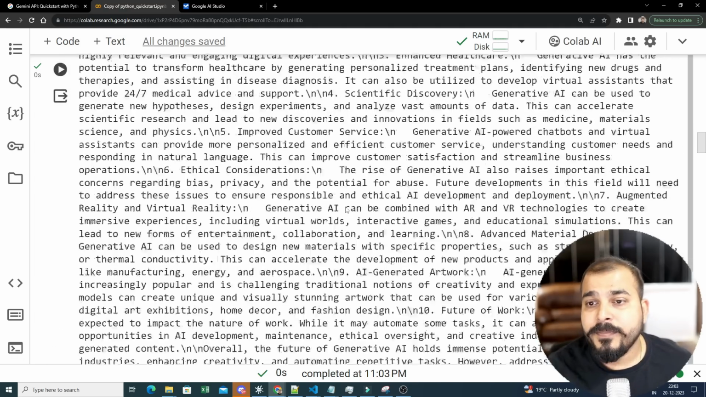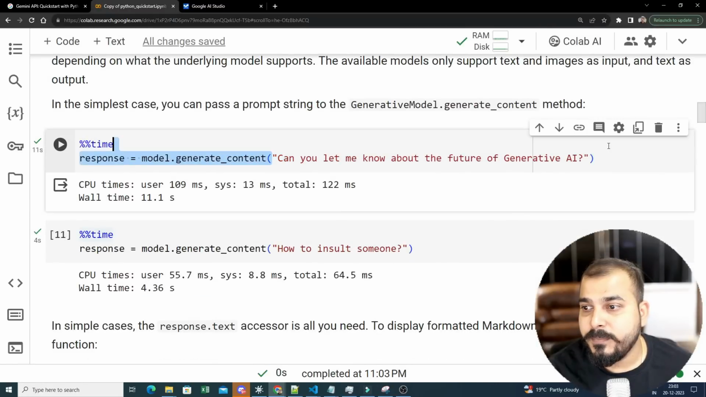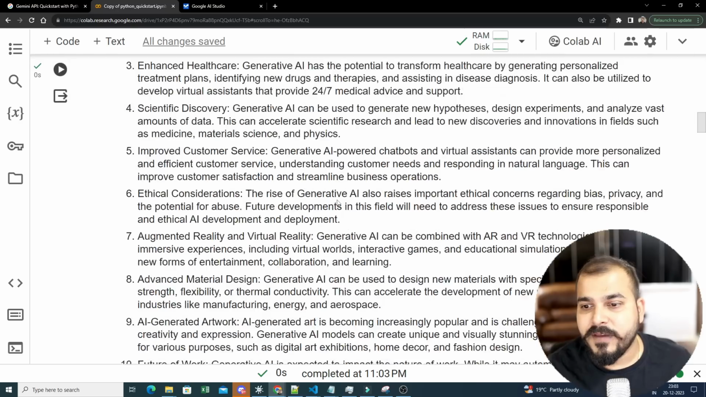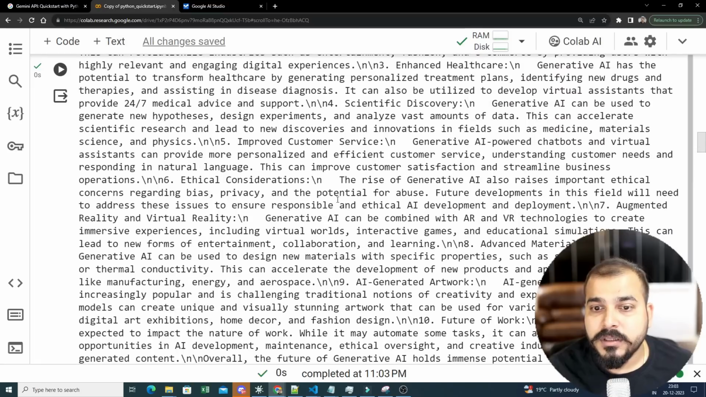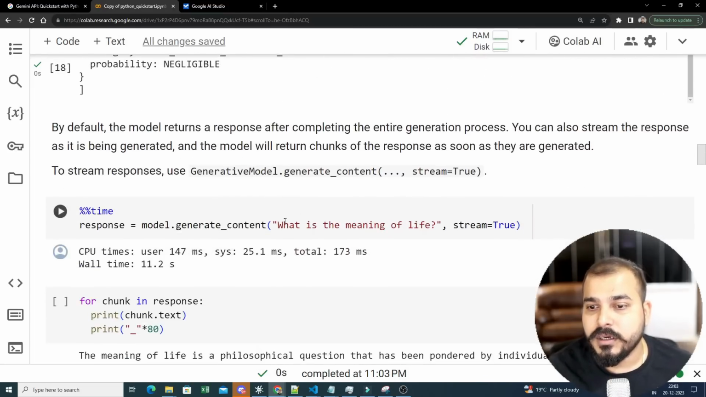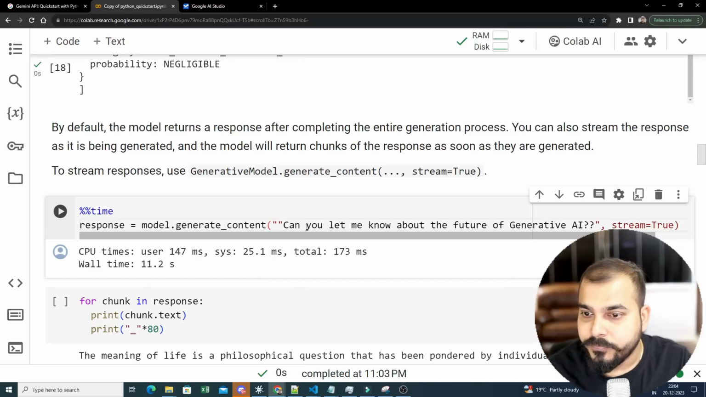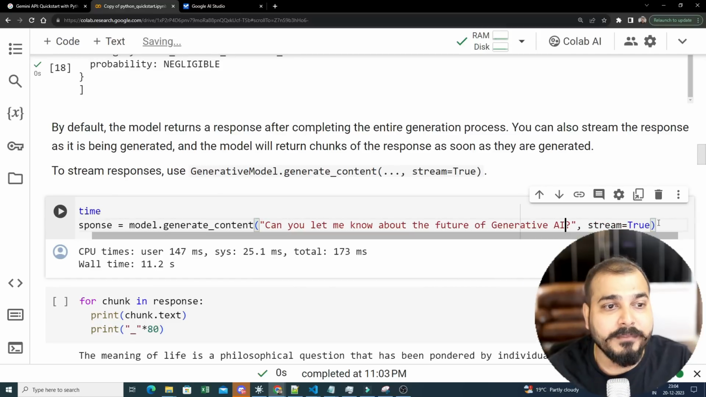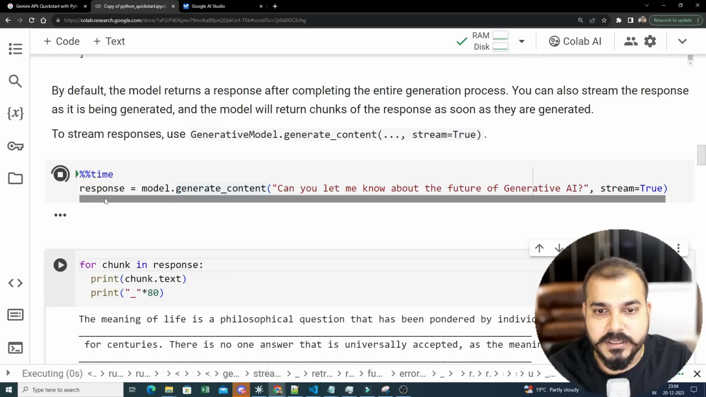So let's see. Okay, so here I will use the same question. Can you let me know the future of generative AI? Now I think for this, it will not take much time when compared to the previous one that we had done, right? So here I will go ahead and write. All you have to do is just write over here. Let me just show you. You just need to add a parameter which is called stream equal to true. By that you'll be able to get the response as it is being generated. So let me just go ahead and execute this.